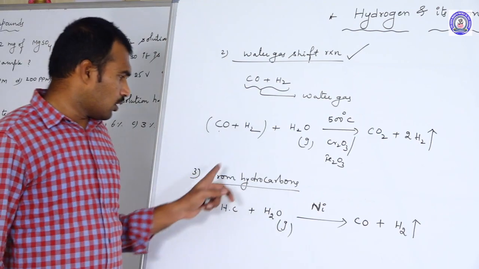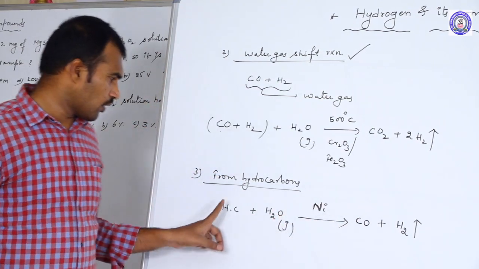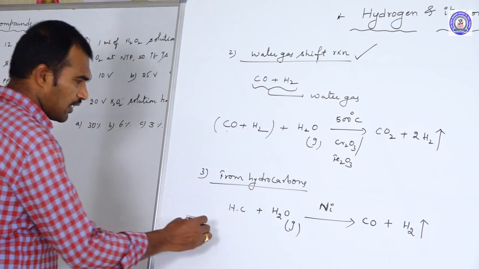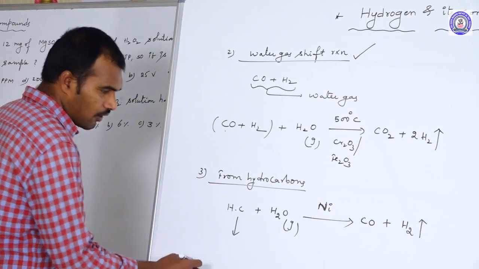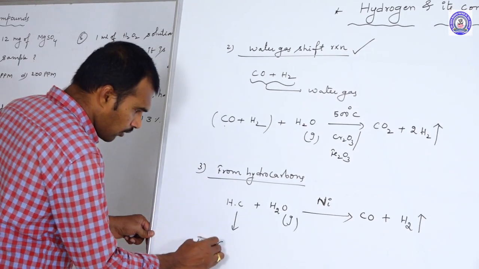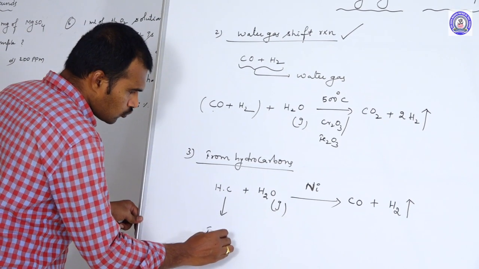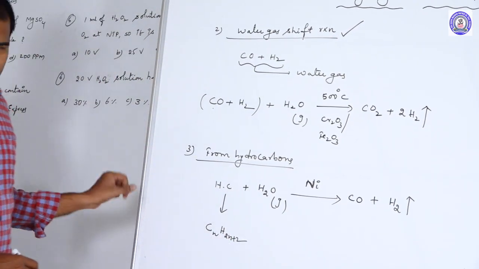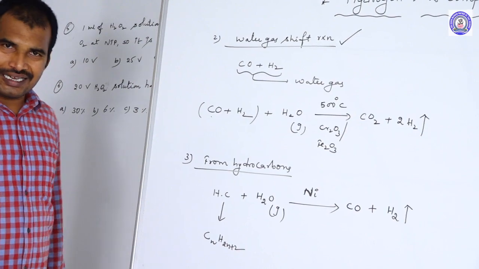Okay, so this is the preparation of hydrogen from hydrocarbons. For that I am taking the general formula of hydrocarbons. So for alkanes, what is the general formula? CnH2n+2. This is the general formula for alkanes.